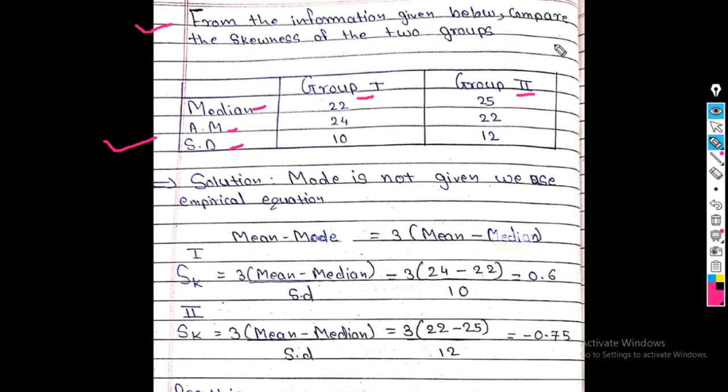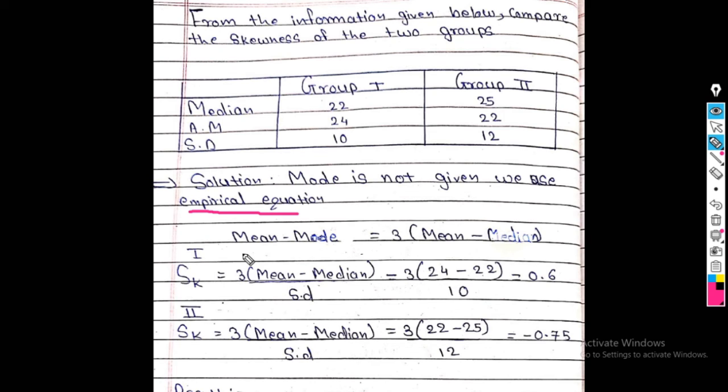Similarly for group 2, all these three values are given. Here the mode is not given. When mode is not given, our regular formula of Karl Pearson coefficient of skewness is not applied here. Therefore, we use the empirical equation.